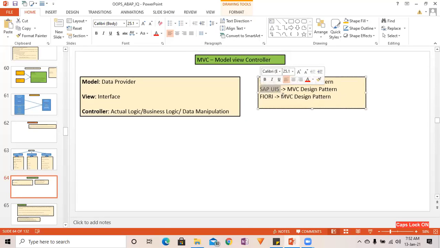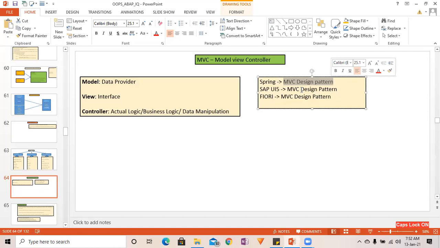If you have already gone through some courses of SAP UI5, or if you have been working in SAP UI5, Fiori, or Spring, Java Spring, Java Hibernate and all, all these are developed based on the MVC design pattern. M stands for model, V stands for view, C stands for controller. Model means data. Whenever model comes into the picture, you think of data. Model is nothing but data.